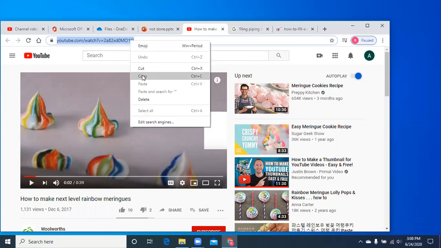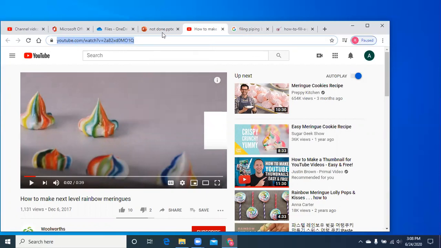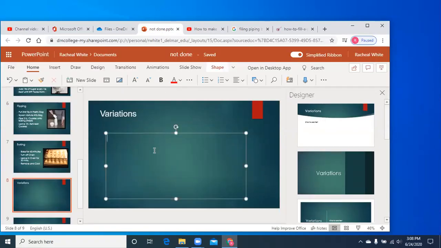by right-clicking and going to Copy. Then go back to your PowerPoint and you're going to Control-V, in this case, into your text box.